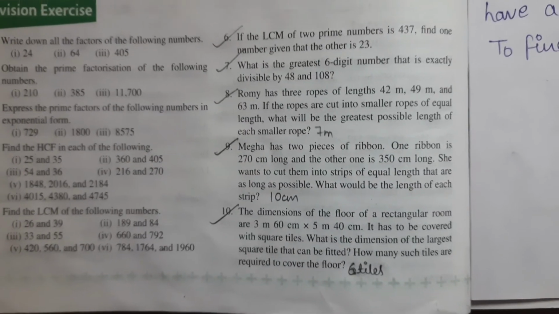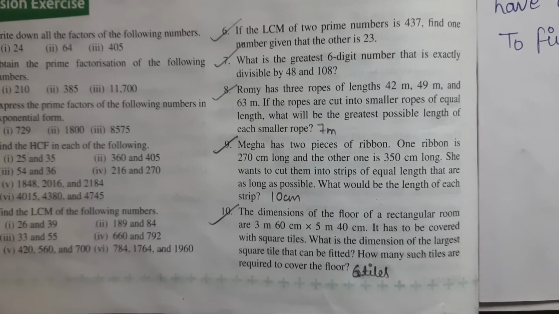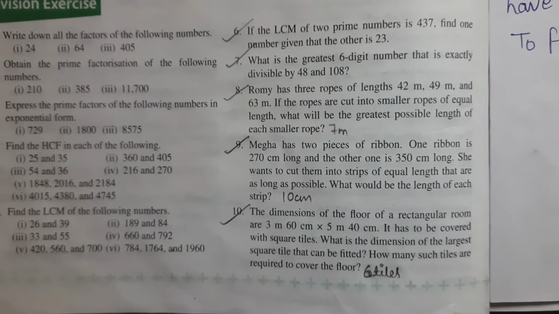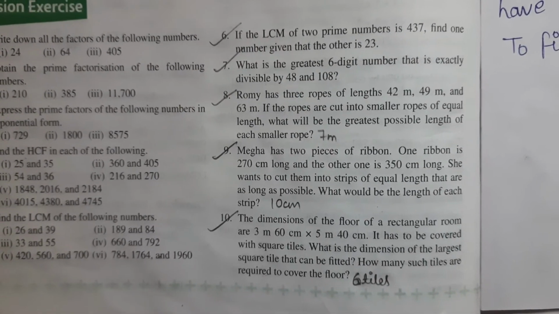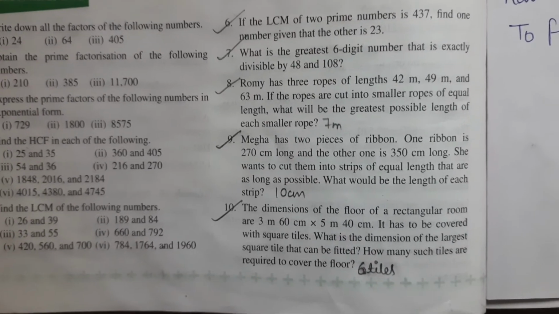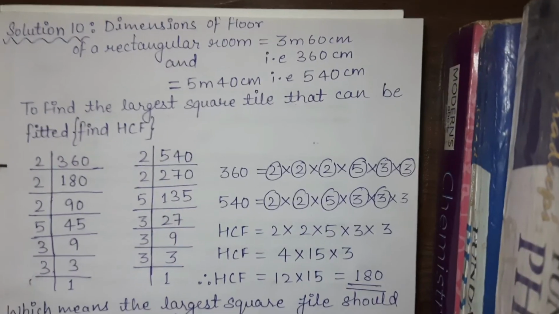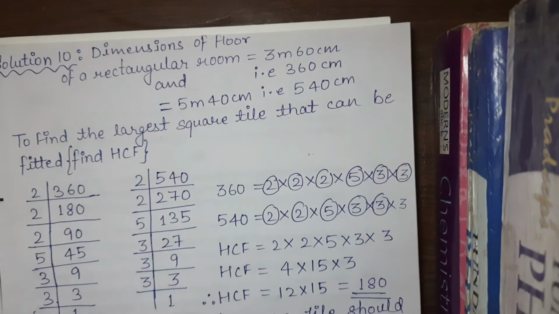So let's read out our 10th question. The dimension of the floor of a rectangular room are 3 meter 60 centimeter into 5 meter 40 centimeter. It has to be covered with square tiles. What is the dimension of the largest square tile that can be fitted? How many such tiles are required to cover the floor? Let's see the solution. Always remember, students, write the given part first.